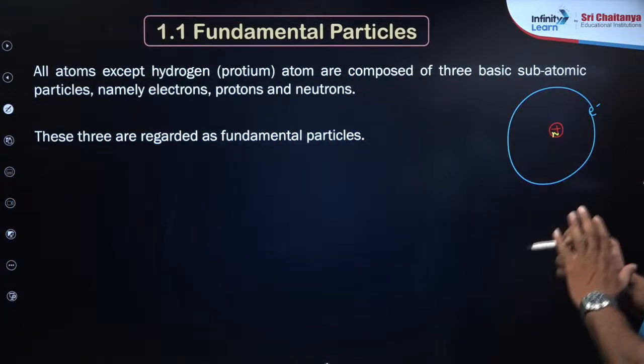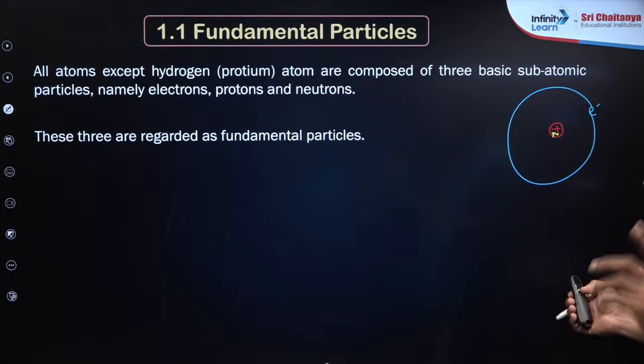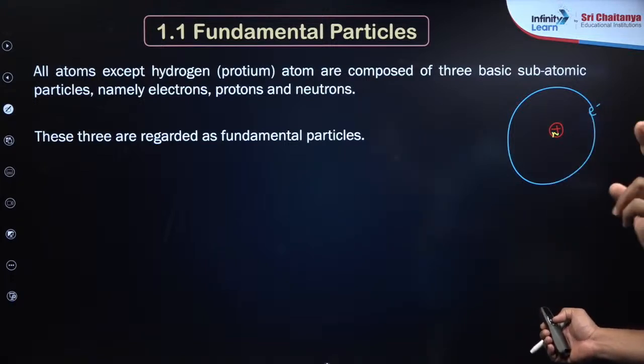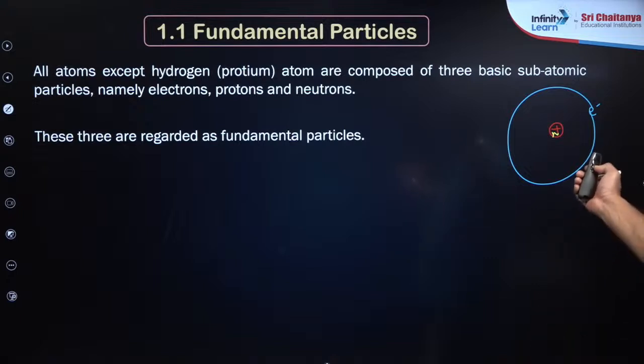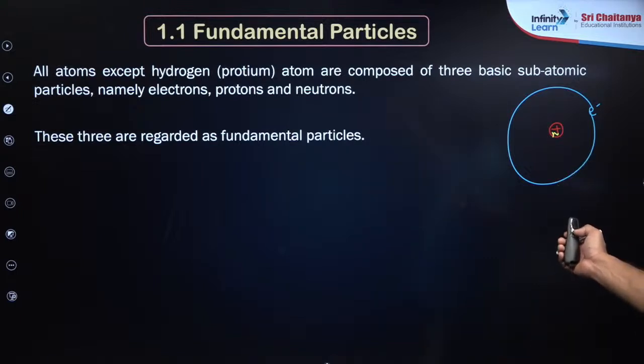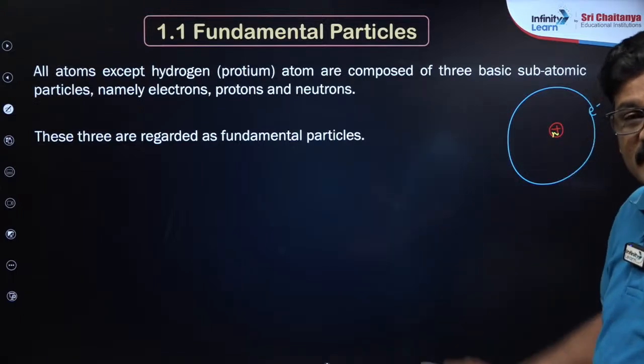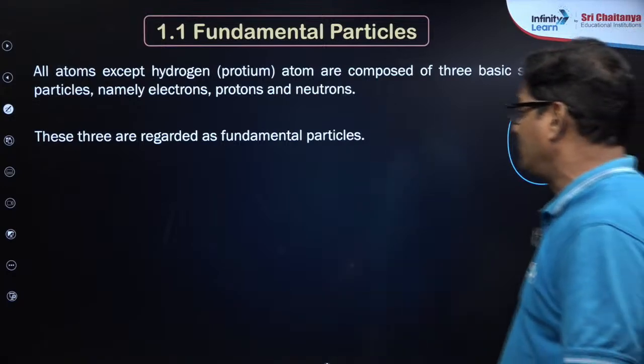So here these 3 are regarded as fundamental particles. Neutron, electron, proton. Neutron and the proton are present inside the nucleus, nuclear particles, and the electron is present outside the nucleus, that is called extra nuclear particle, my dear students.